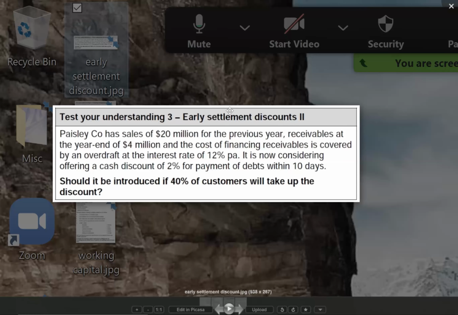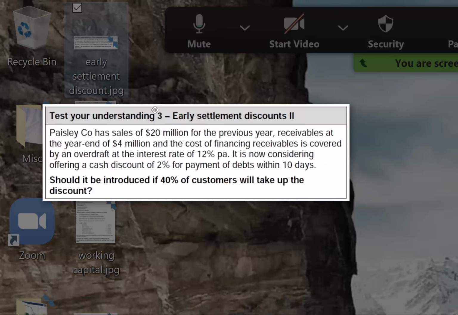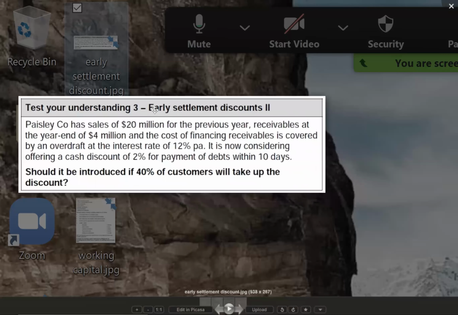That income will be compared against your discount allowed. If income is greater than discount, then giving the discount makes sense. If income is lesser than discount, then giving discount does not make any sense. So that is what we have to calculate in early settlement discounts.